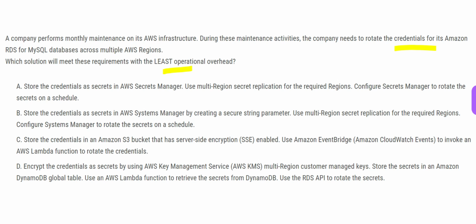See, we should do it using Secrets Manager. We already told AWS has a service called Secrets Manager. All your passwords should be refreshed there. Now, this Secrets Manager has a feature for password rotation, or we can say rotation of the credentials. Automatically, it will happen. You just set what duration you want, 60 days or 90 days, and it will rotate the keys. So this is our answer.